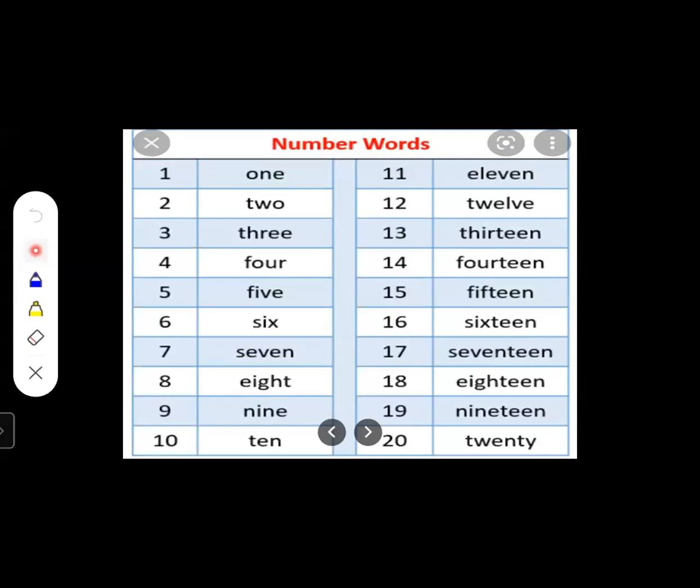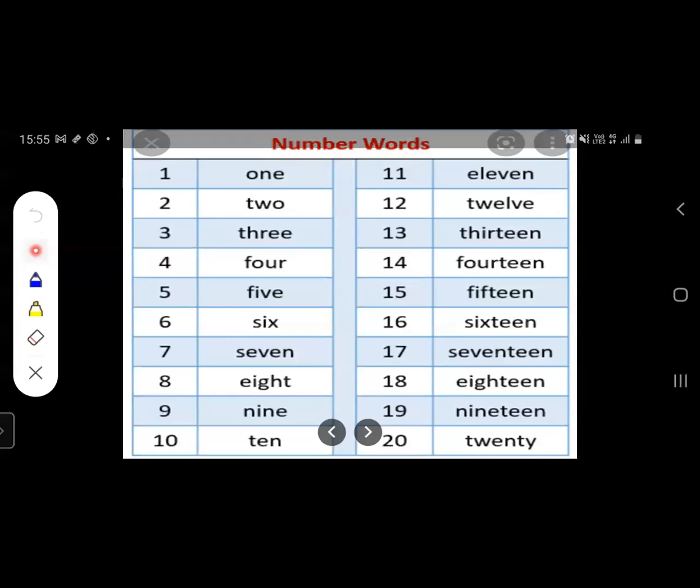FOURTEEN, 14. Next is 15. FIFTEEN, 15. FIFTEEN, 15. Next one is 16.